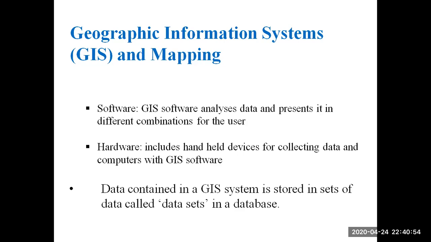So we have a total of four requirements for GIS. First one is people. People who have the knowledge of GIS. Next, data. The data from the GPS receivers, which is in the form of latitudinal or longitudinal data, is sent to the GIS software. Here the GIS software will analyze the data and represent it in different combinations for the user. Next we have hardware. All this equipment is in the form of handheld devices for collecting the data and computers with GIS software.